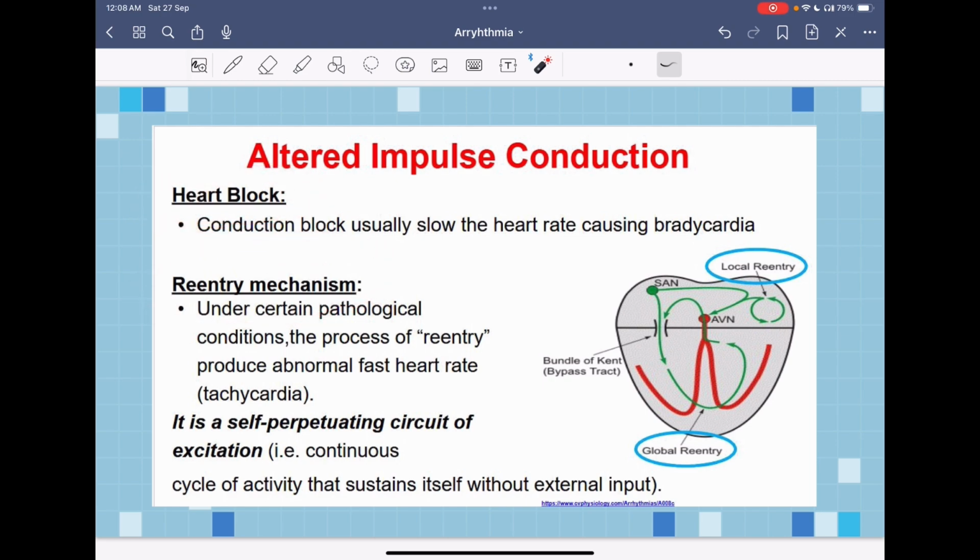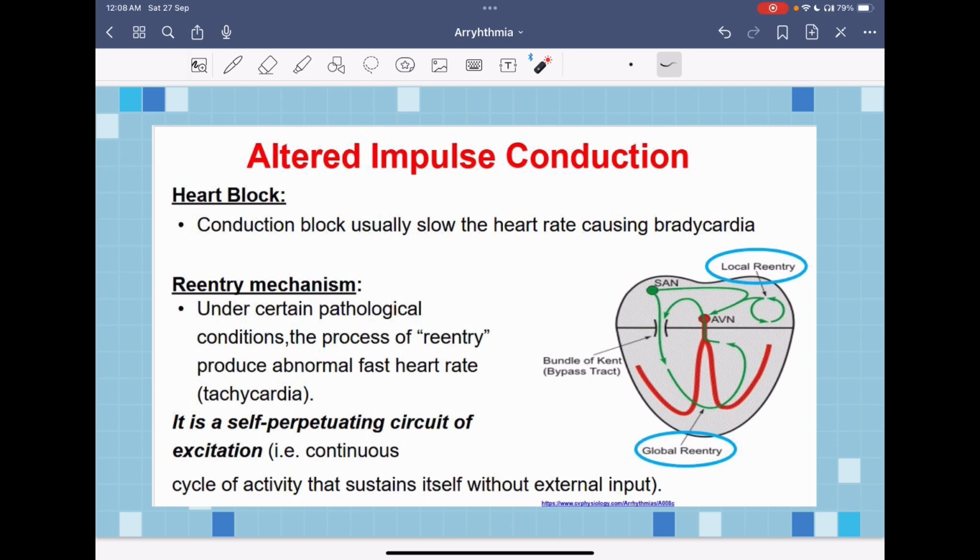What mainly happens in a heart block is that the conduction of the impulses is slowed. As we said, in the pacemaker, the impulse goes from the SA node to the AV node, there is a bit of a delay, and it goes into the bundle branches, then into the Purkinje fibers. When the conduction of these impulses gets slowed down, this is known as a heart block. This might lead to a bradycardia or bradyarrhythmias.